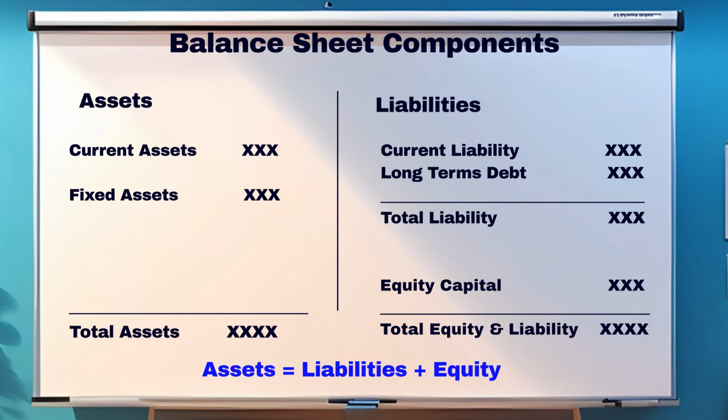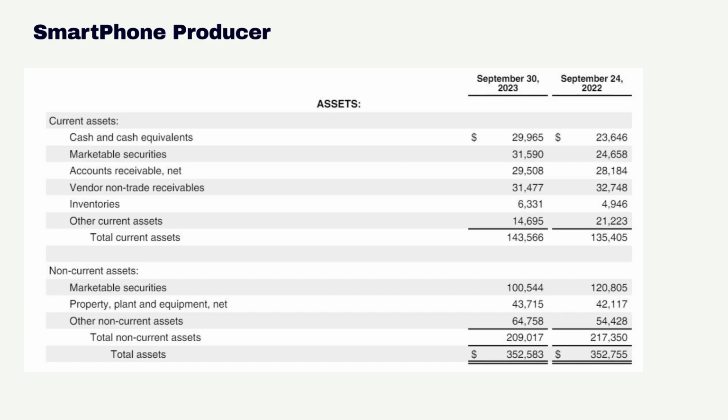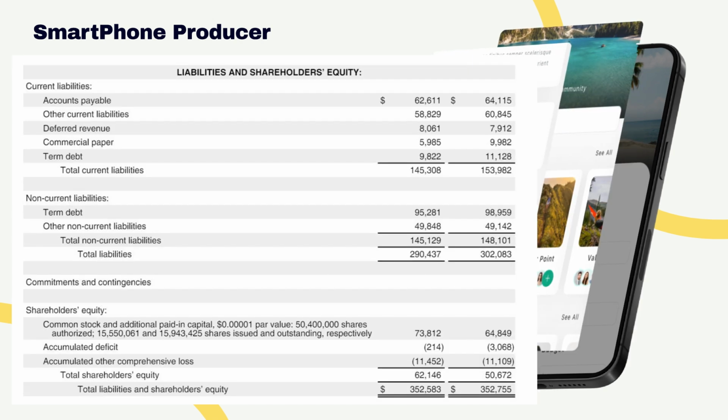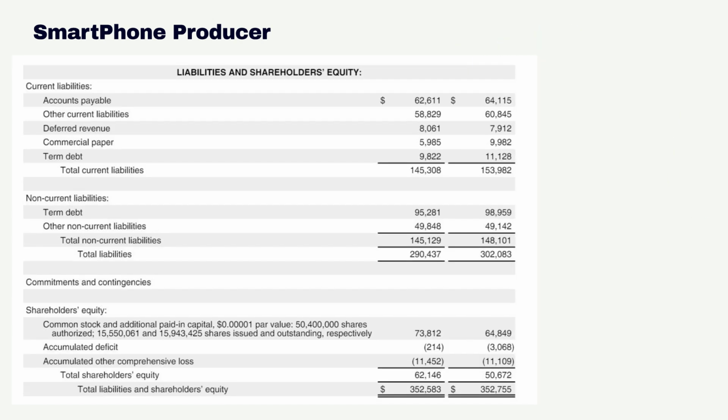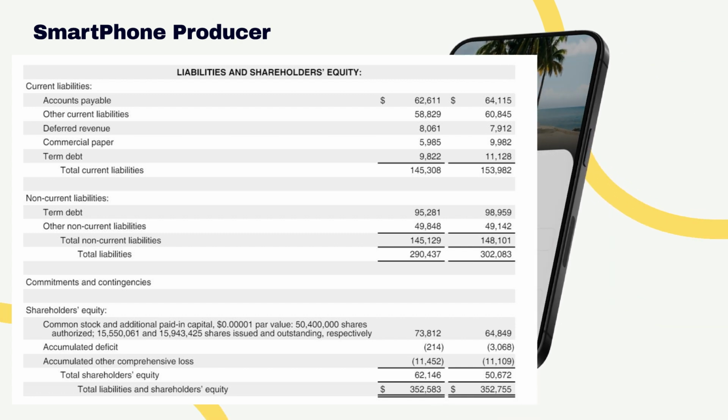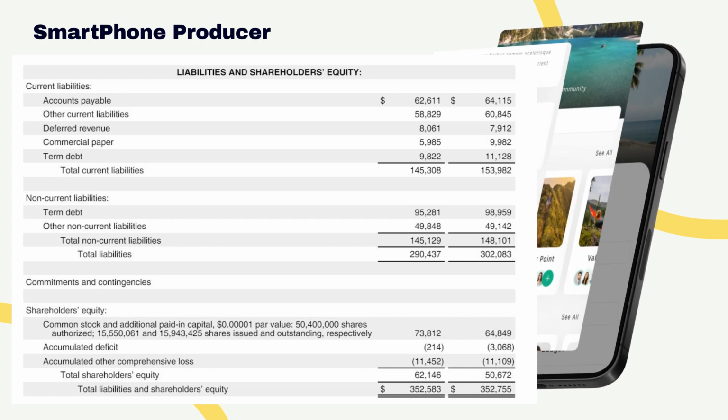Let's take an example of a smartphone producer. Here's a simplified balance sheet. FY23 total assets of $352.5 million equal total liabilities of $290.4 million plus total equity of $62.1 million. So this ensures that everything the company owns is financed either by borrowing money or by using the shareholders' investments.